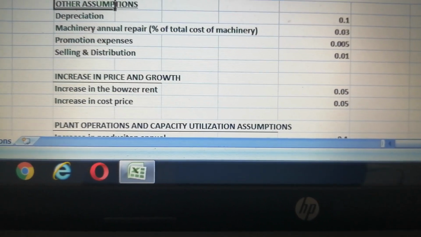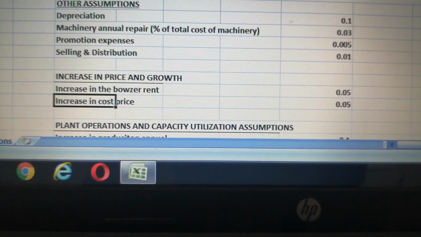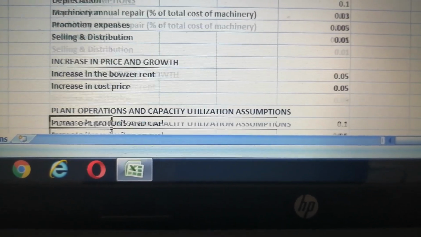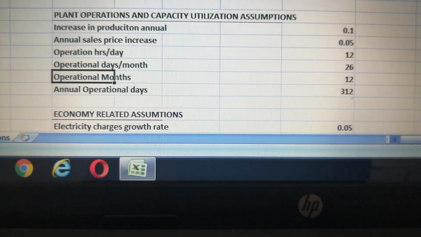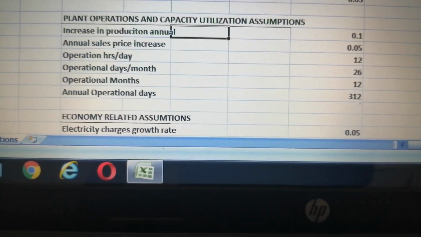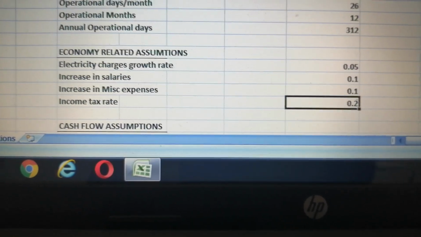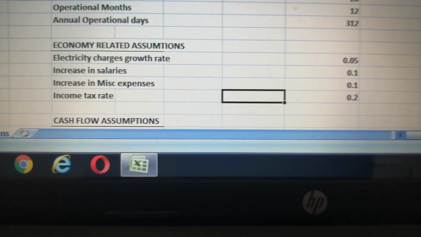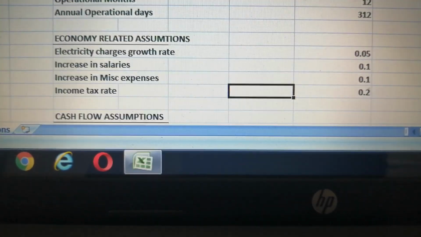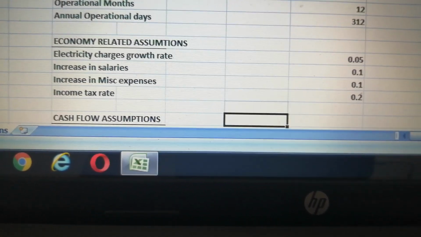Increase in price and growth: the increase in rent is 0.05, increase in the cost price 0.05. Similarly, plant operation, etc. All the ratios are given here under. Annual sales, etc. Economy-related assumptions are given here under: electricity charges growth rate, increase in salaries, increase in miscellaneous expenses, income tax rate, etc.